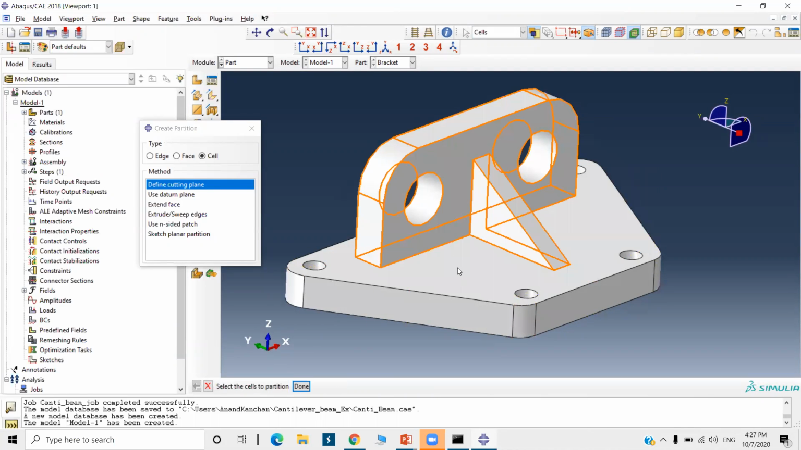Now what is done? Now I can select this part separately. For meshing purposes, we are doing this partition, for smooth, fine, proper meshing. Again, now select define cutting plane, select this cell and set done. Again, select 3 points.